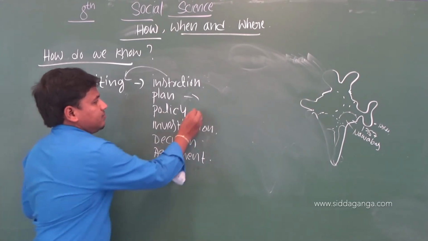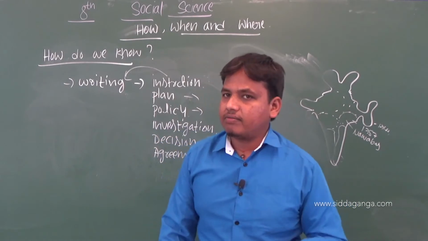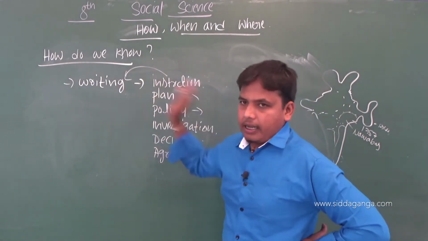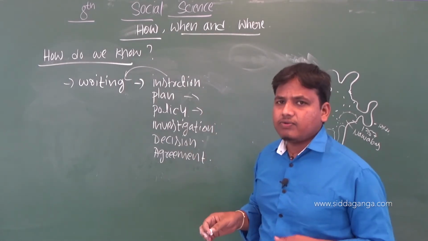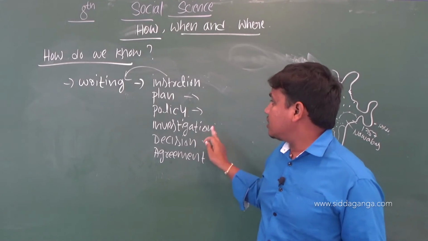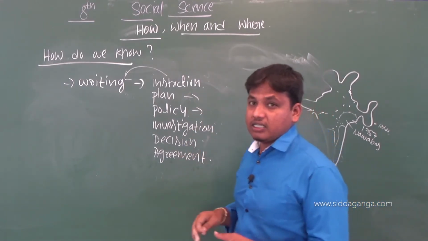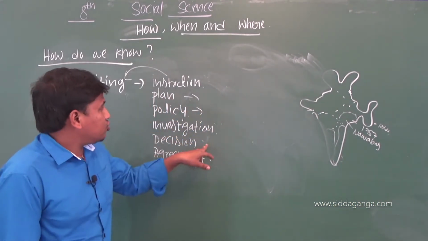Next, the policy made in their favor has to be written up. Next, the investigation which was going on has to be written up. And next, the decision taken by the British has to be written up.